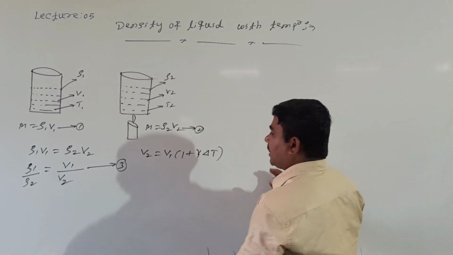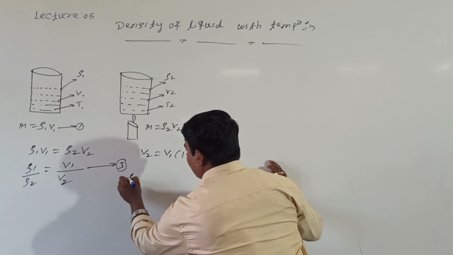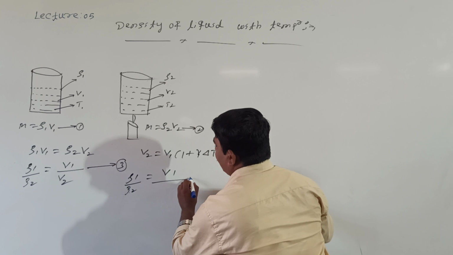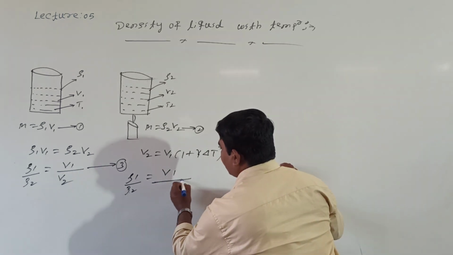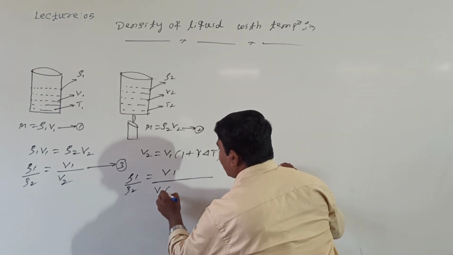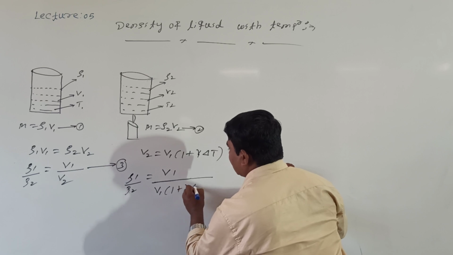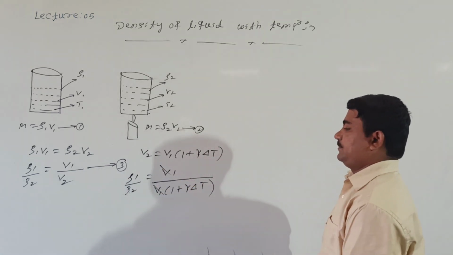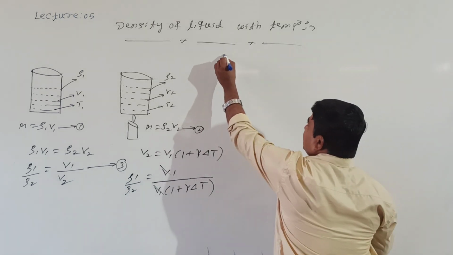What happens here? Shall I take equation 3 now? Rho 1 divided by rho 2 equal to V1 divided by V2. What is V2? V2 is equal to V1 into bracket 1 plus gamma into delta T. V1 gets cancelled. Then what is remaining?